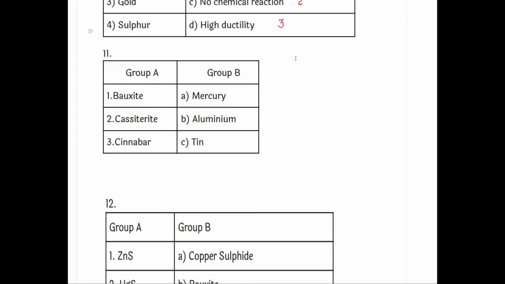Next question. Ore is given. We have to find out which is the ore of the corresponding metals. Bauxite, we know bauxite is the ore of aluminium. So this is the first one. Cassiterite is the ore of tin. Cinnabar is the ore of mercury.